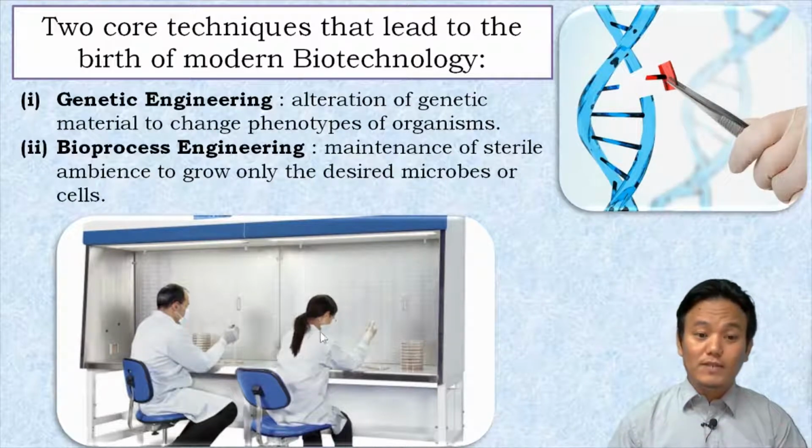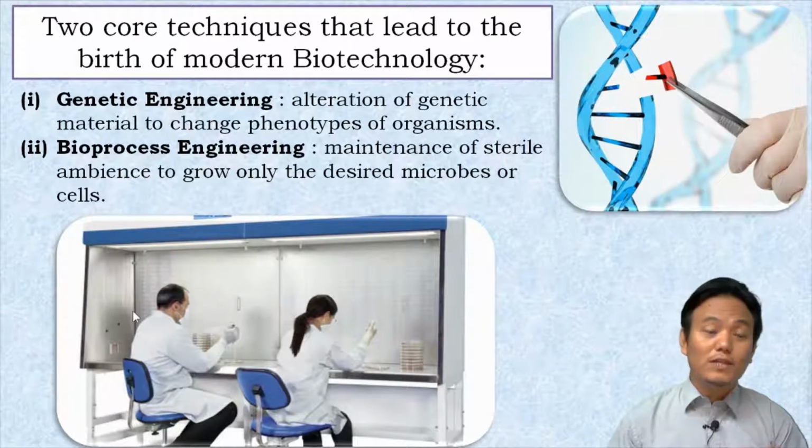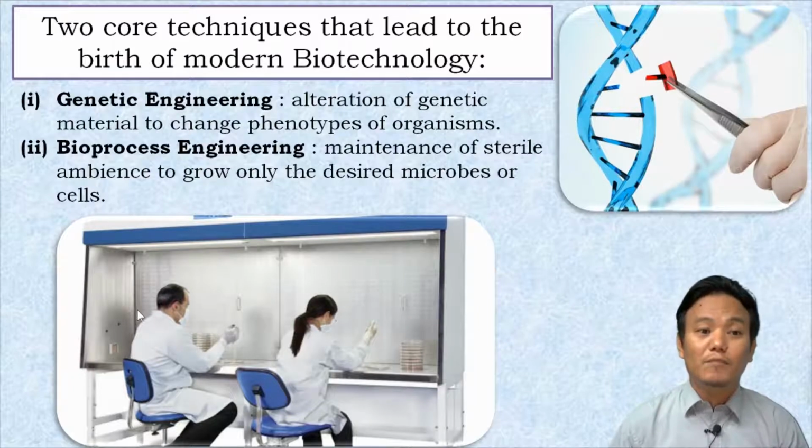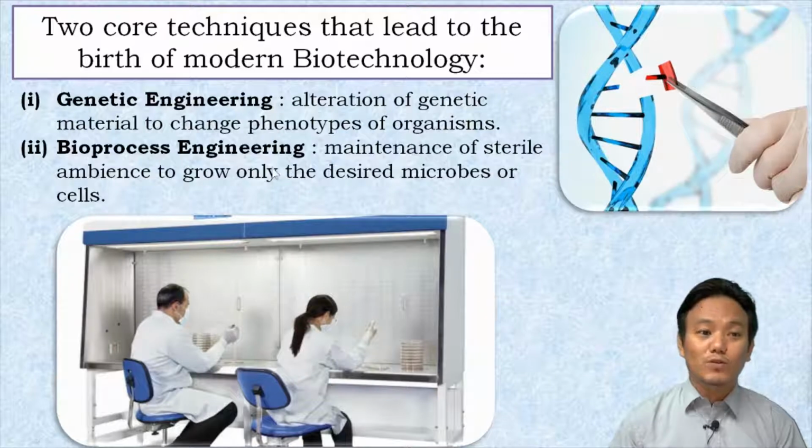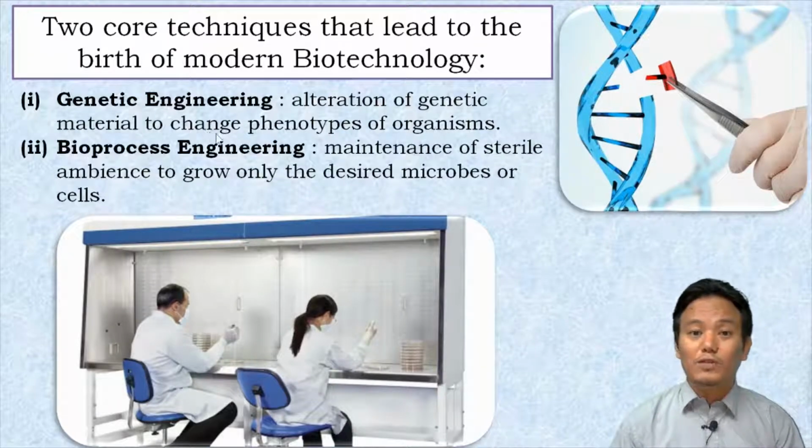Or if a scientist is trying to grow a particular cell, let's say a liver cell, he can grow only the liver cell in the petri dish and no other contaminant will grow in that petri dish, right? Such a technique is called bioprocess engineering, and that is the second core technique which led to the birth of modern biotechnology. So these are the two core techniques which led to the birth of modern biotechnology.